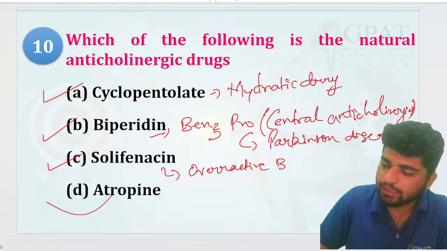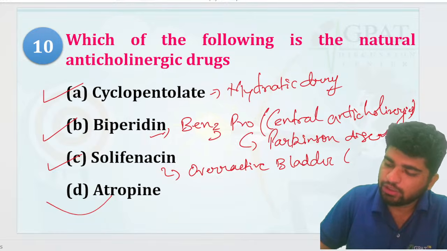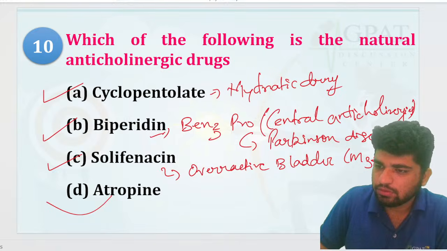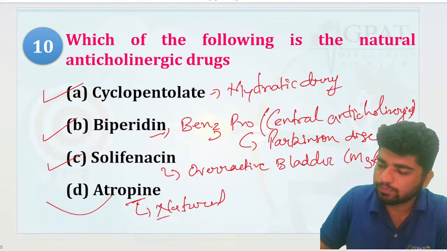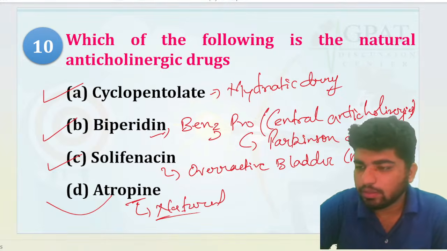Solifenacin is useful for the overactive bladder, acting as an M3 antagonist, and everyone knows that atropine is going to be the natural one. Very good.